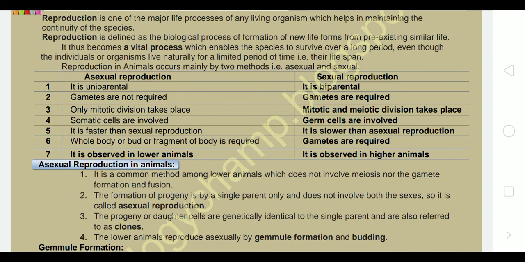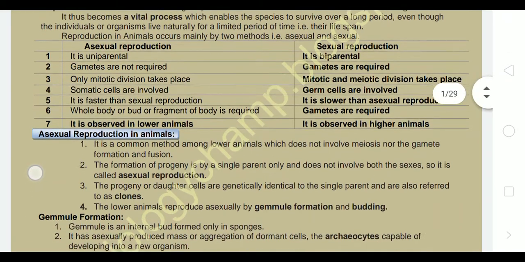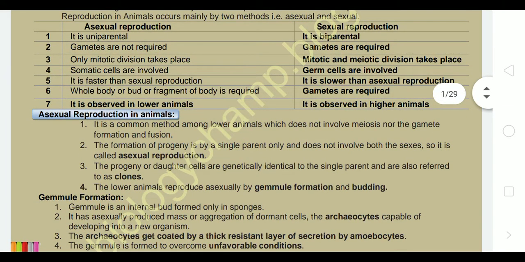Reproduction in animals occurs mainly by two methods, asexual and sexual reproduction. First, the difference between these two: asexual is uniparental, only one parent is involved. Sexual is biparental, male and female, both parents are involved. Gametes are not required in asexual reproduction, whereas gametes are required in sexual reproduction, that is male gamete and female gamete.